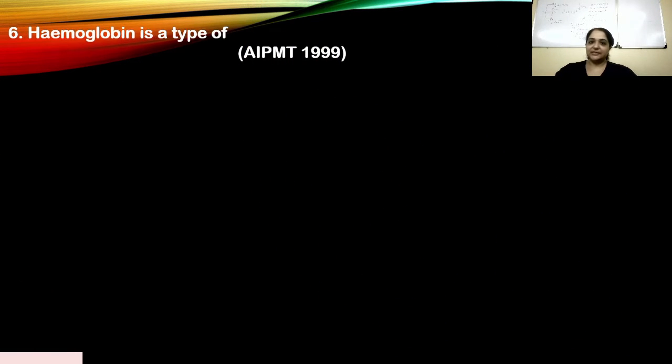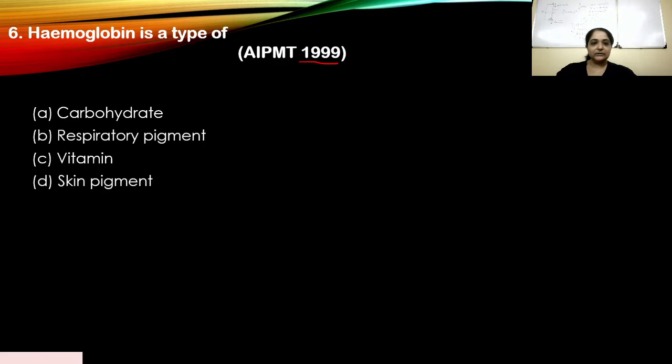Okay, question number 6. Hemoglobin is a type of, and this appeared in 1999. Let's look at our options A, B, C, and D. Again, pause the video and write down what you think is the right answer and come back to this video. Okay. And I guess I shouldn't be reminding you over and over again. By now, you should have known what the practice is over here.